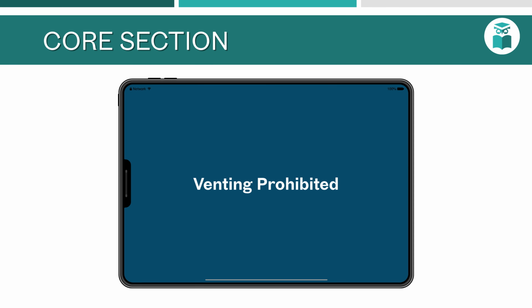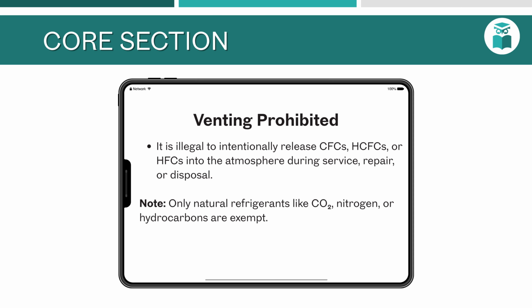Venting prohibition. The venting prohibition makes it illegal to intentionally release CFCs, HCFCs, or HFCs into the atmosphere. Only certain natural substances such as carbon dioxide, nitrogen, or hydrocarbons are exempt. The prohibition applies in all activities: maintenance, repair, disposal, and charging of systems.